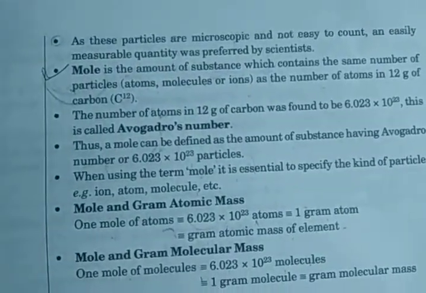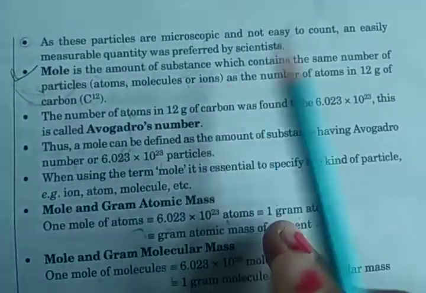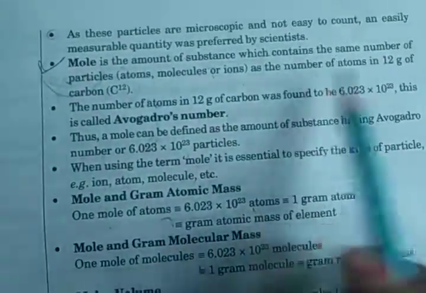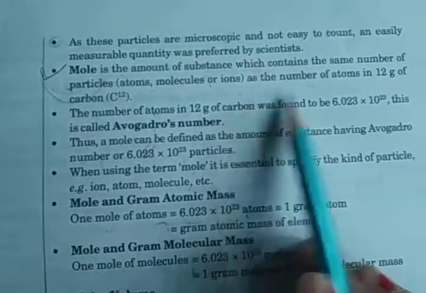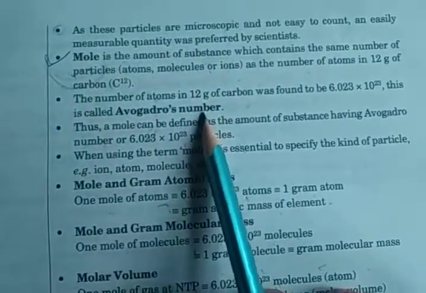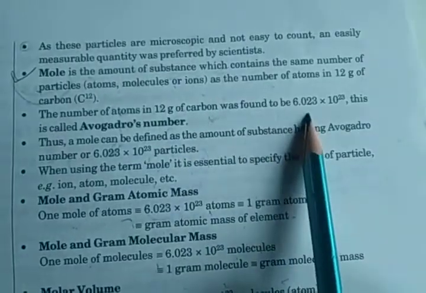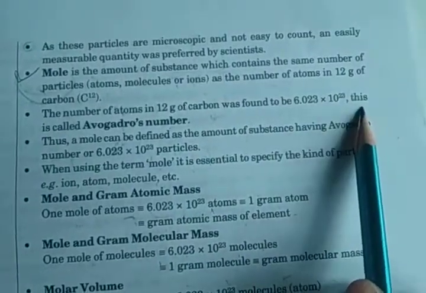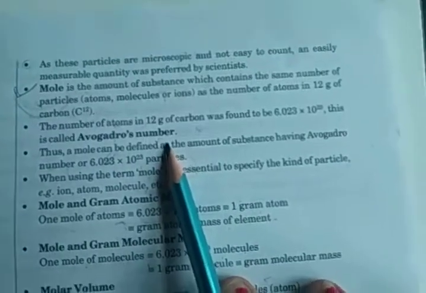According to Ostwald, mole is the amount of substance which contains the same number of particles, atoms, molecules or ions, as the number of atoms in 12 gram of carbon. The number of atoms in 12 gram of carbon was found to be 6.023 × 10^23. This is called Avogadro's number.